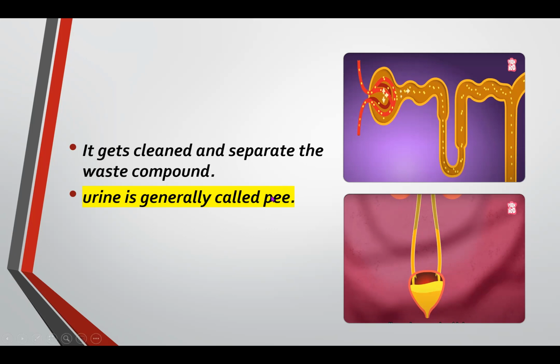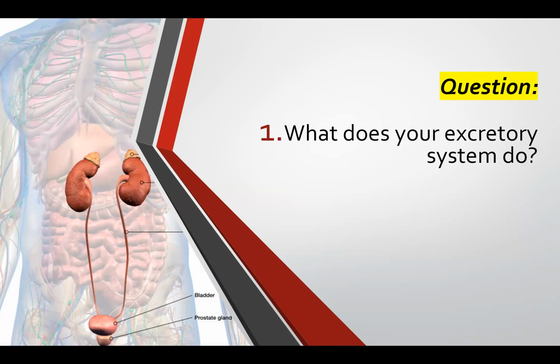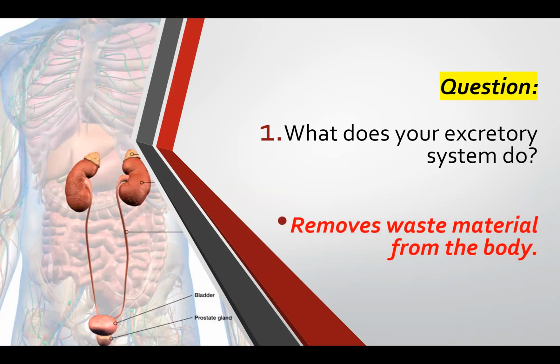Because urine is generally called pee. Okay, so let's see the question here again. What does your excretory system do? What does it do again, class? Remove waste material from the body. Okay, very good. Good job.